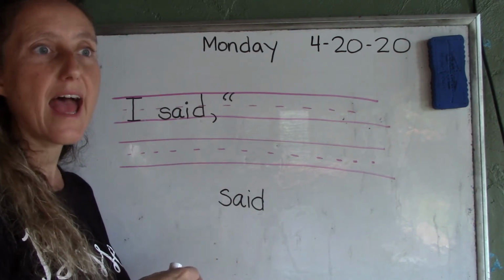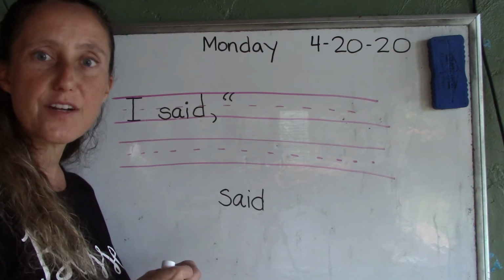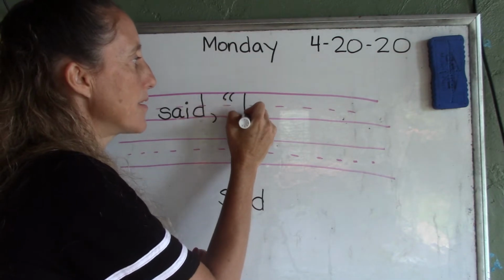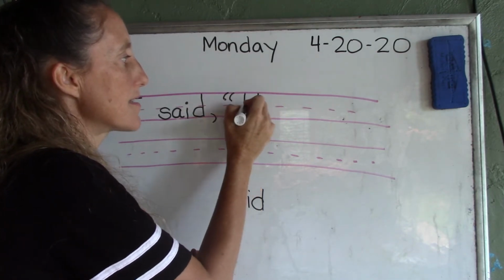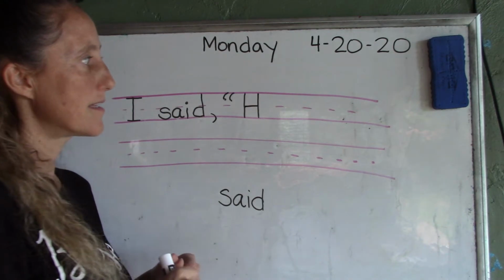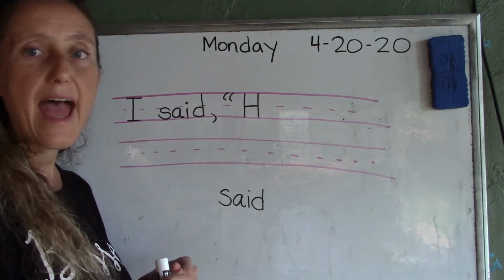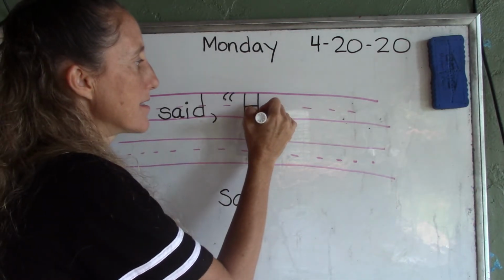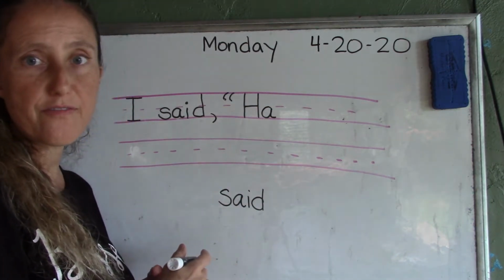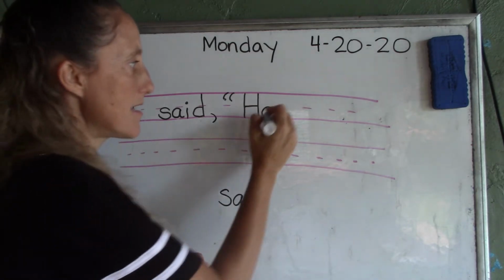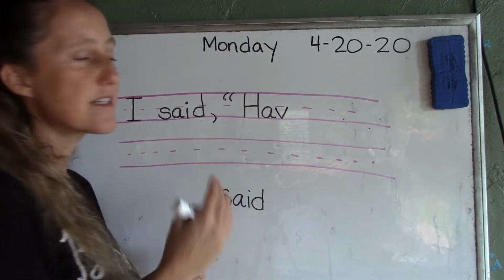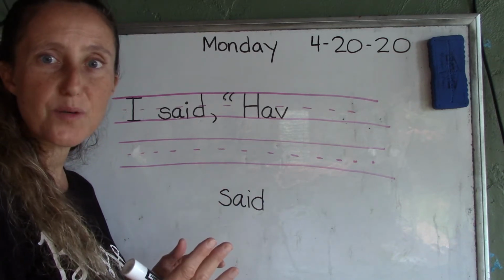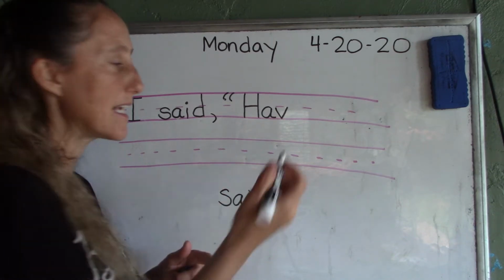Even though it's not the beginning of the sentence, you start a quotation with a capital letter. So in have, the first letter is H. So we're going to make a capital H. Takes up the whole space, and that line goes right in the middle on the dotted line. A. That's lowercase. Have, V. And there's a silent letter at the end of this word, have. The silent letter at the end of the word is usually an E. That's right.